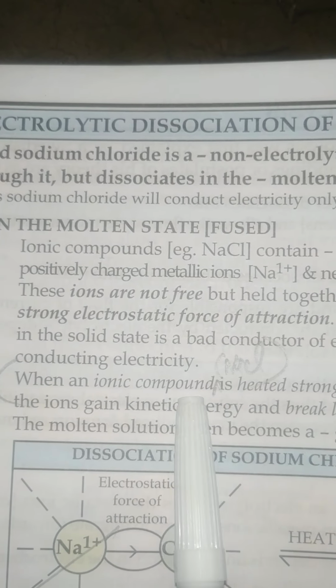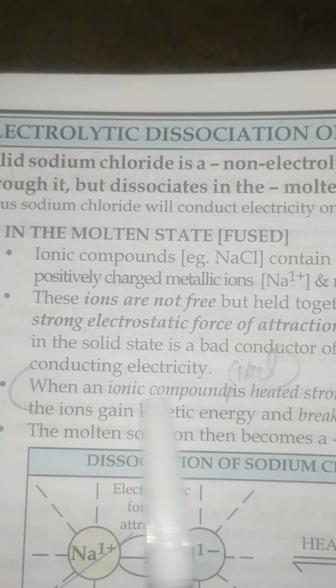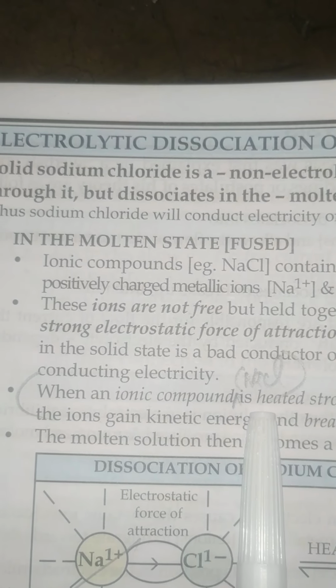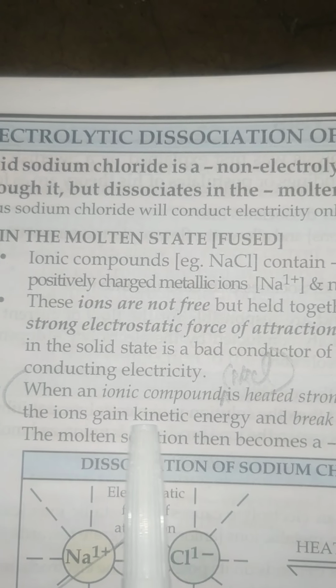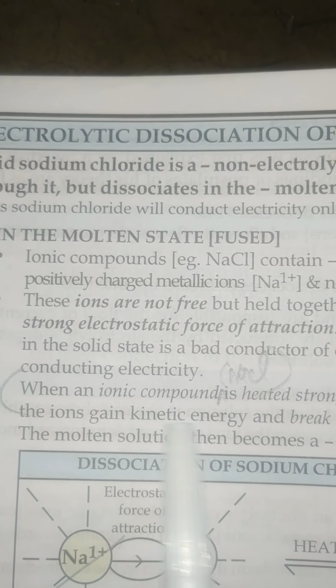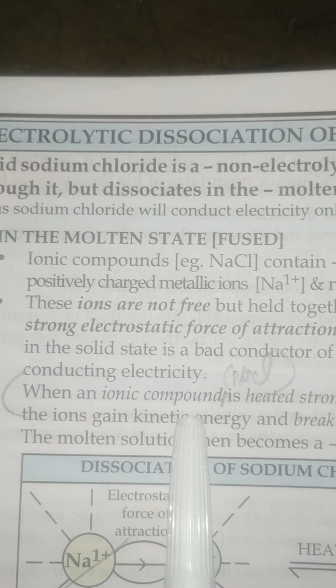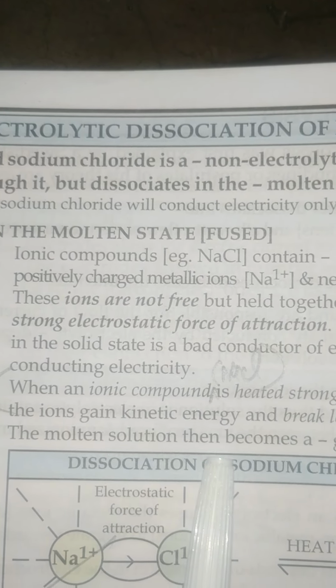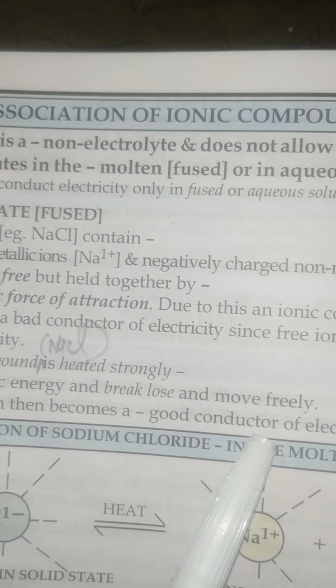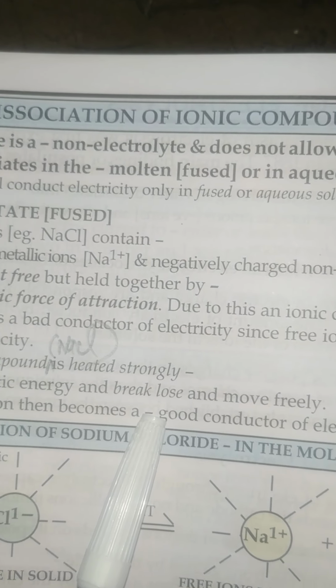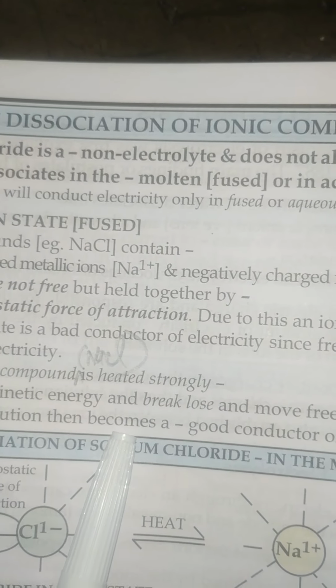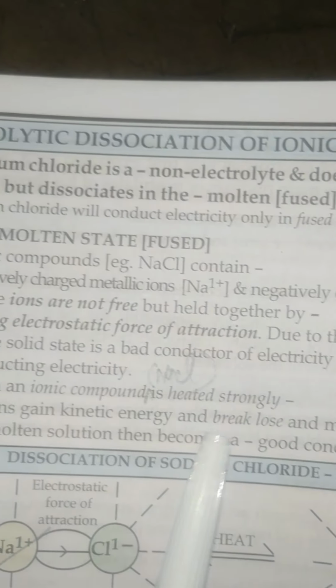But whenever an ionic compound like NaCl is heated, the ions gain kinetic energy, and when they gain kinetic energy, they start moving freely. In the molten state, it becomes a good conductor of electricity due to the presence and motion of the free ions.